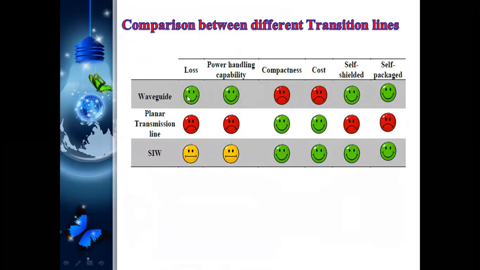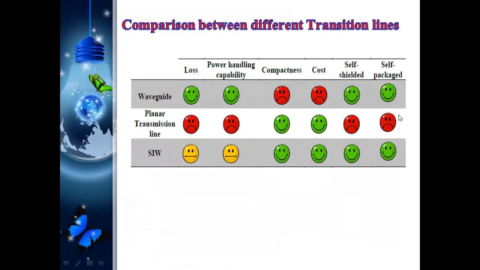Waveguide losses are less, and power handling capability is also good. But what is the problem with this one? Compact size is poor, cost is very high, but shielding is also good, and packaging too. These are the advantages. The red ones indicate the disadvantages. For the planar transmission line, these two are the drawbacks: losses are high and power handling capability is very low, but compactness and cost are good.